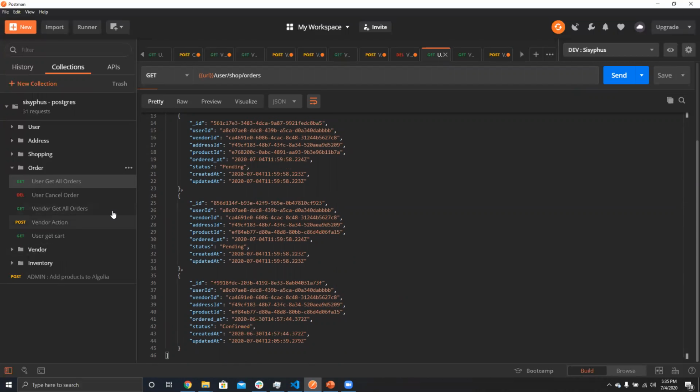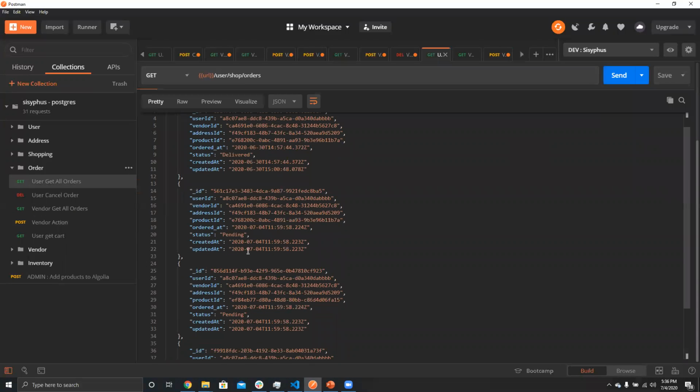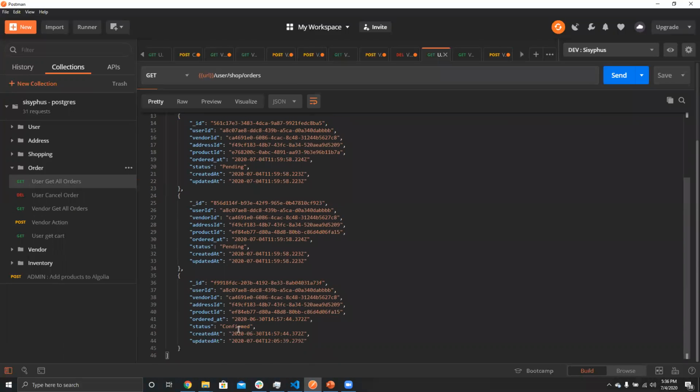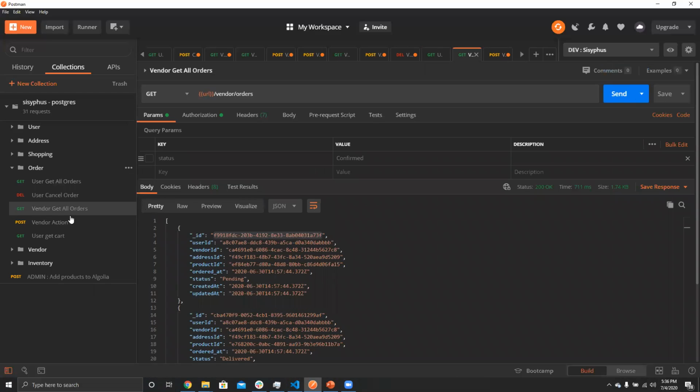Okay, so just go to this also and specify here delivered. When the order is delivered, then the user will get not confirmed, just delivered. Okay, there it is.